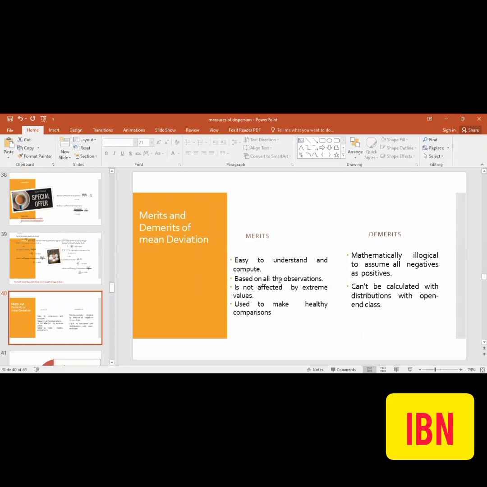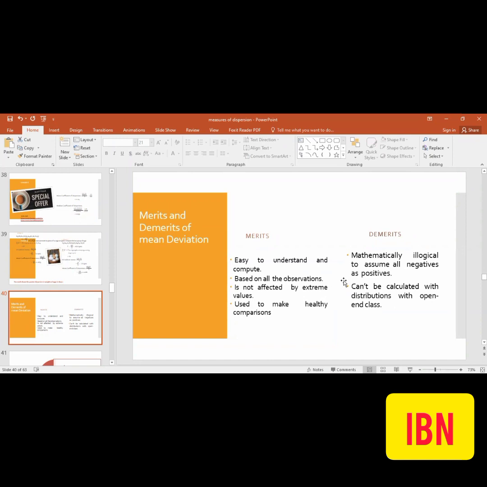कि ये base करता है सारी की सारी observation से. Before that, usse pehle we read the range. Range is just emphasizing on the two extreme values, and gets rid of the majority of the data. And the quartile deviation caters to 75% of the data. Then mean deviation about mean and median takes into consideration the whole data set. This is the major advantage.